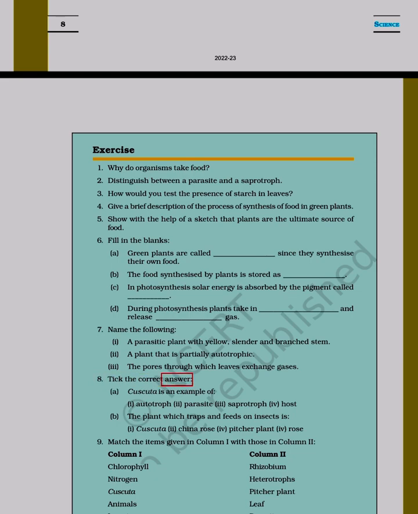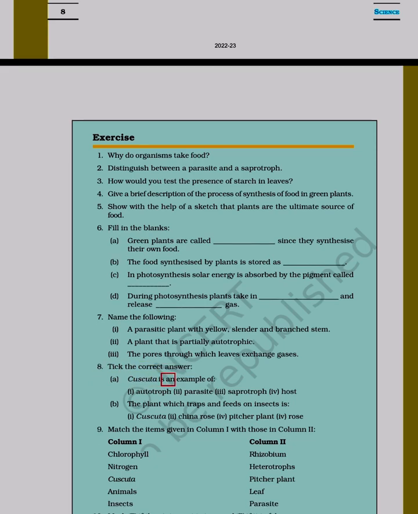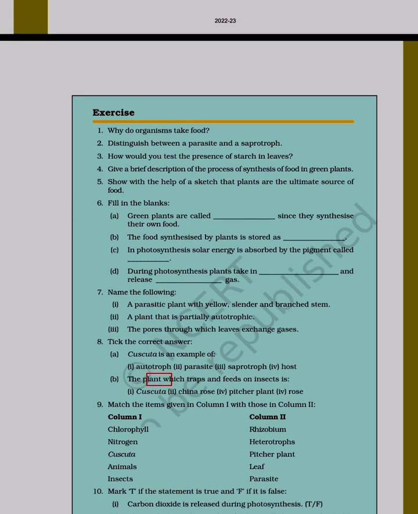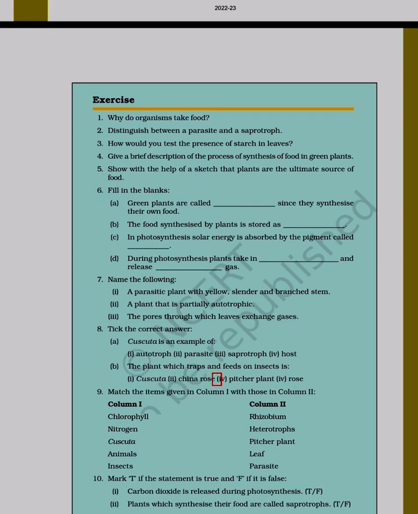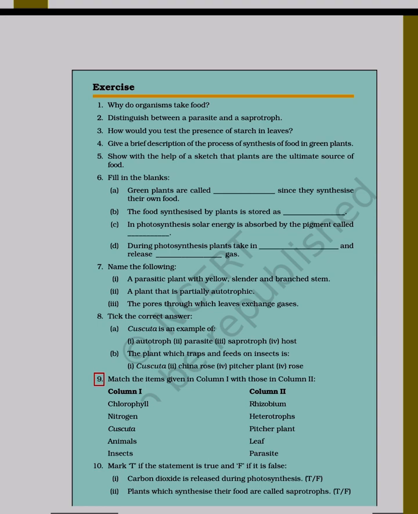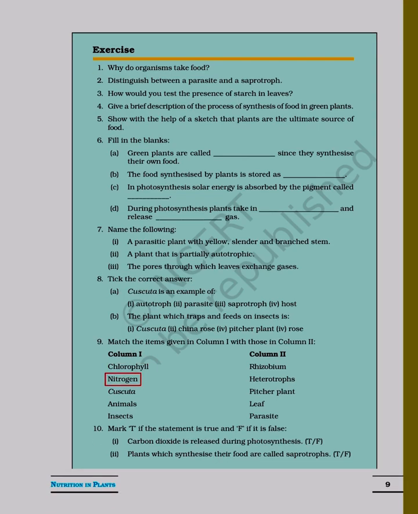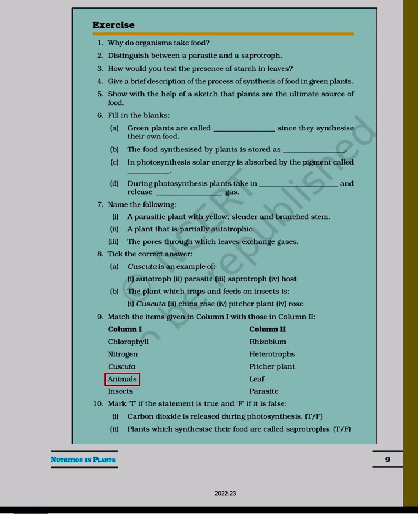8. Tick the correct answer. A. Cuscuta is an example of 1. Autotroph, 2. Parasite, 3. Saprotroph, 4. Host. B. The plant which traps and feeds on insects is 1. Cuscuta, 2. China rose, 3. Pitcher plant, 4. Rose. 9. Match the items given in column 1 with those in column 2. Column 1: Chlorophyll, nitrogen, Cuscuta, animals, insects. Column 2: Rhizobium, heterotrophs, pitcher plant, leaf.